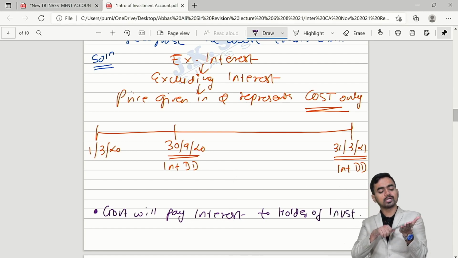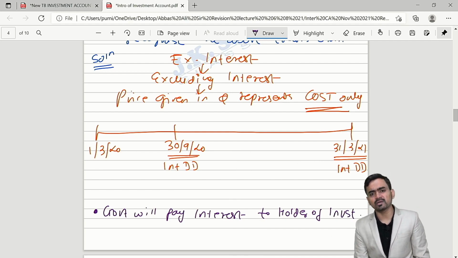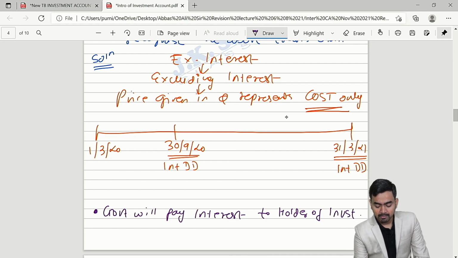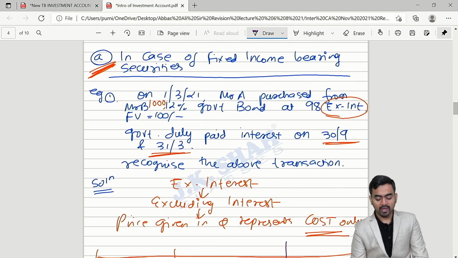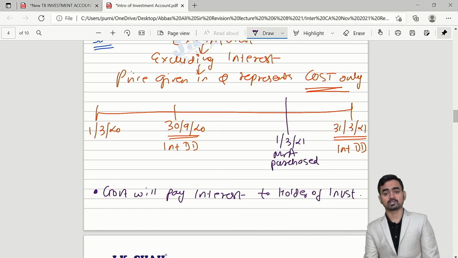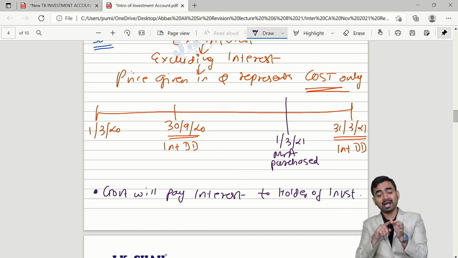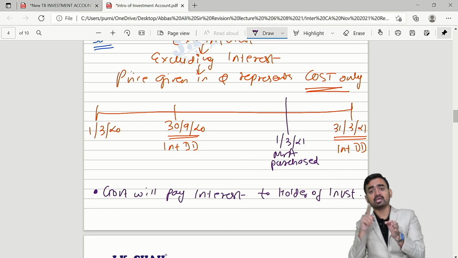The fellow who is holding the investment, he will get interest. So simple. Tell me, in my example, when Mr. A purchased on 1st March 21, use your little brain and answer. Mr. A purchased on 1st March and thereafter he is owner.